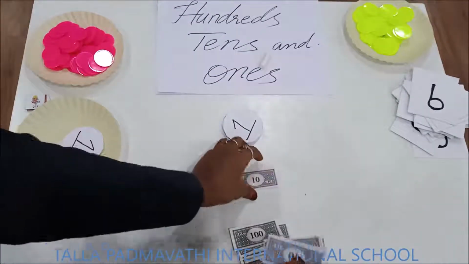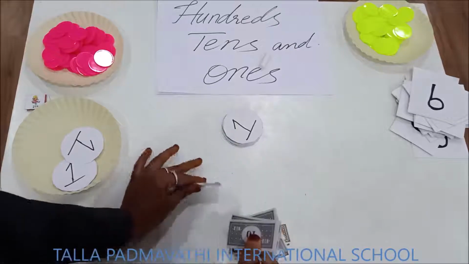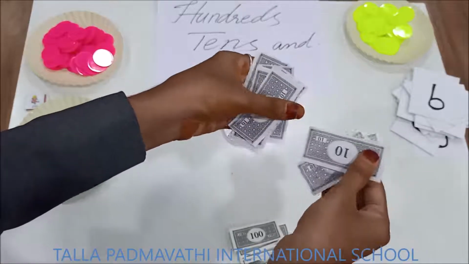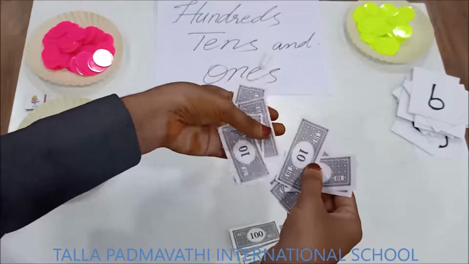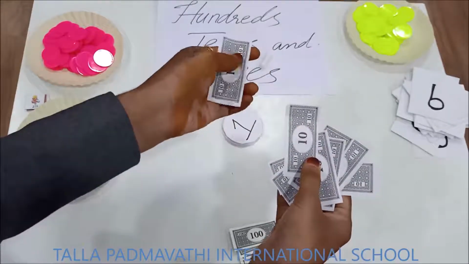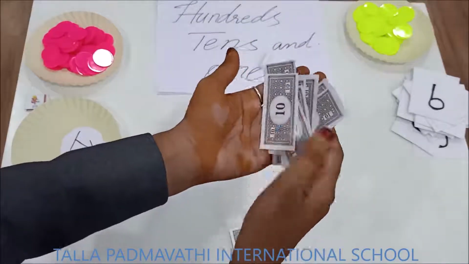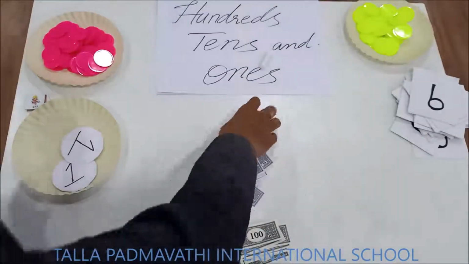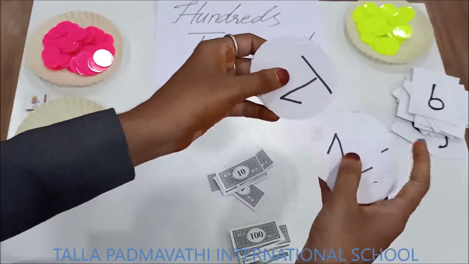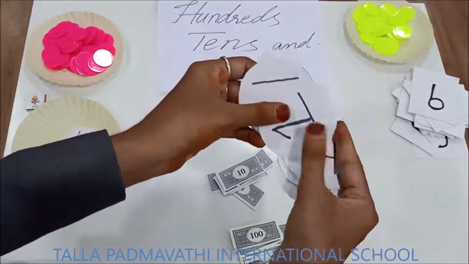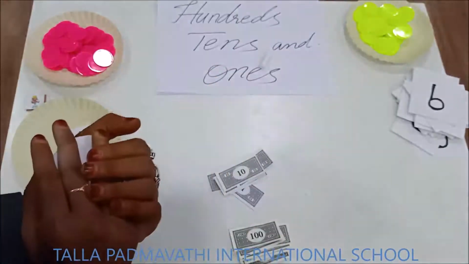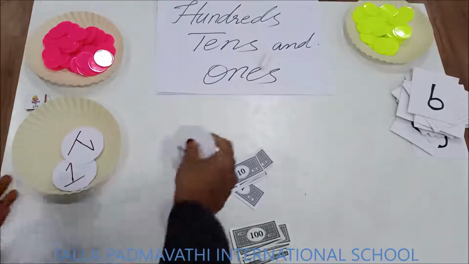In the same way, 10, 20, 30, 40, 50, 60, 70, 80, 90, 100. I told you, right? 10 tens make 100. So 1 rupee, 2 rupee, 3, 4, 5, 6, 7, 8, 9, 10. So 10 ones make how much? 10.